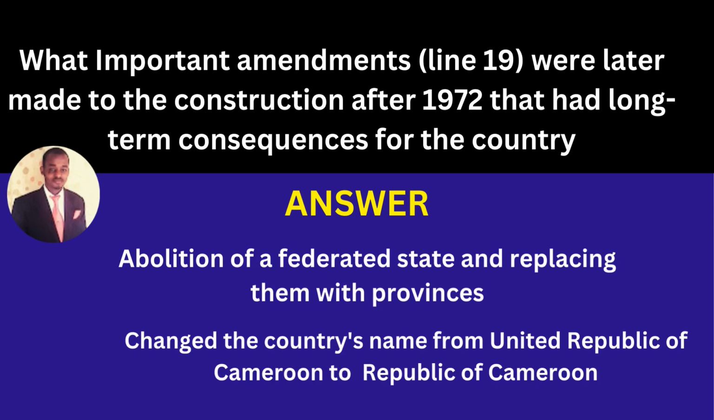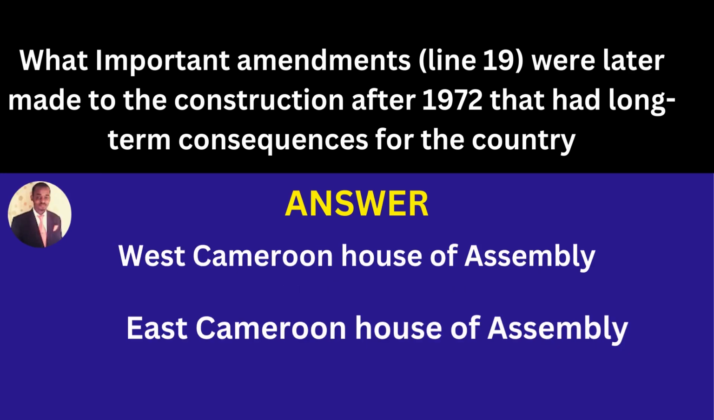What important amendments, like 19, were later made to the constitution after 1972 that had long-term consequences for the country? Answer: abolition of a federal state and replacing it with provinces. Changed the country's name from United Republic of Cameroon to Republic of Cameroon. So these are some of the things that had an impact upon the amendments.